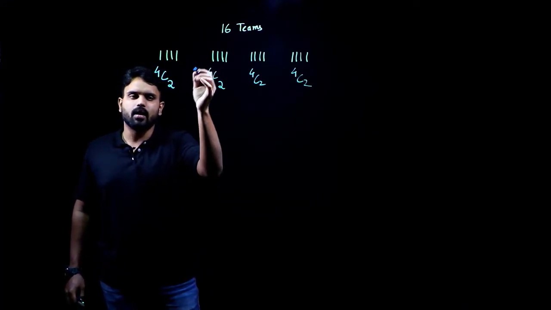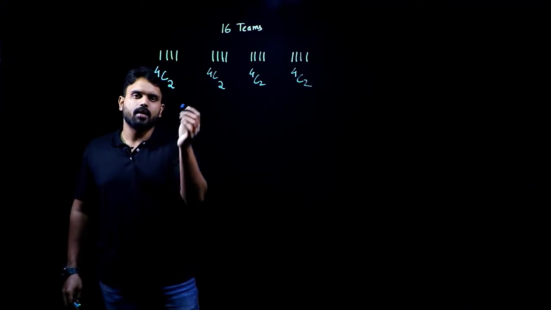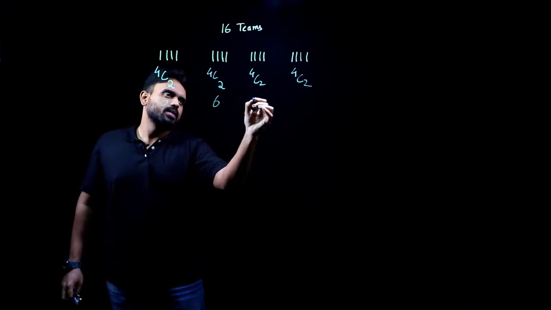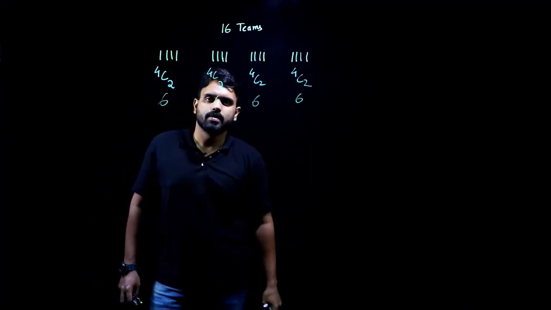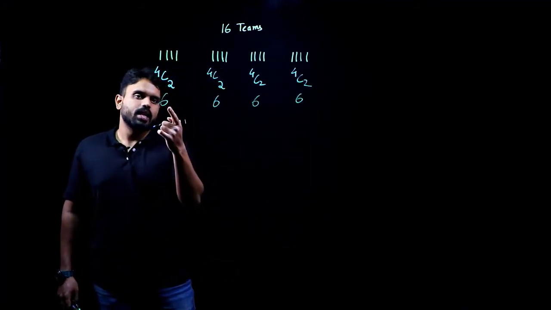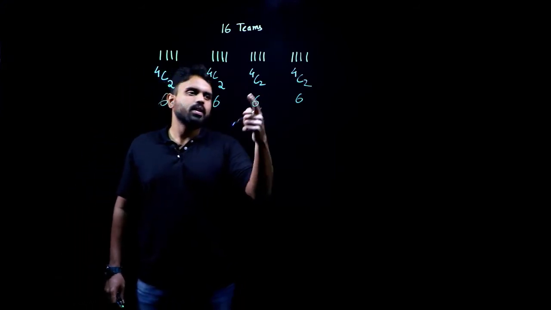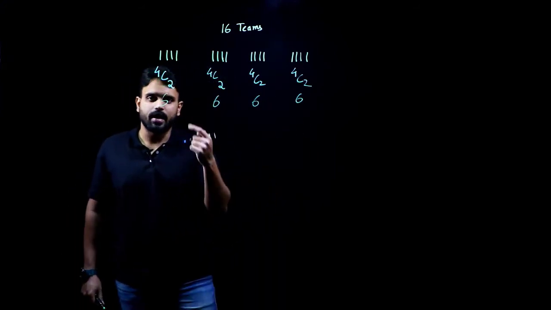I'll have 2 in the numerator and 2 will be struck off, so that will leave me with 6. 6, 6 and 6. Now, 6 matches will be played in each group. After these 6 matches, what will I have as the result?